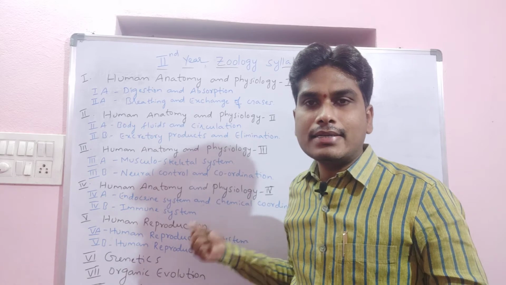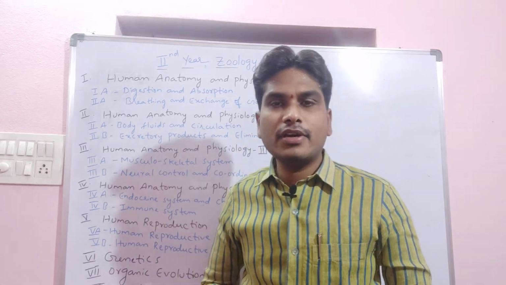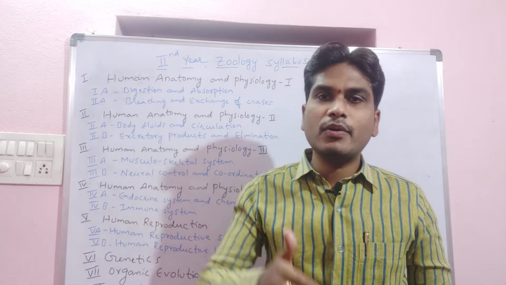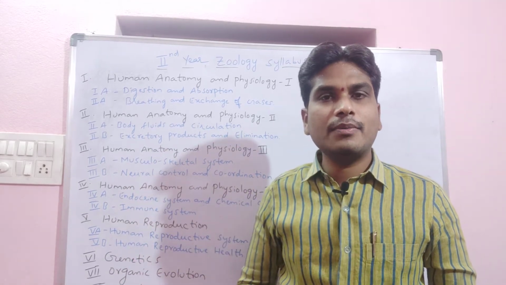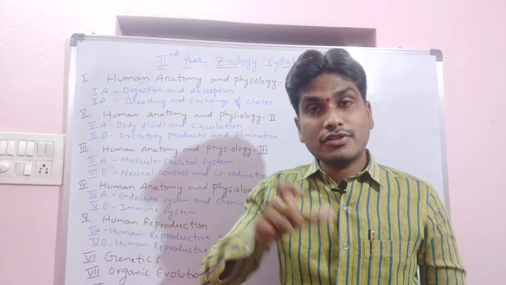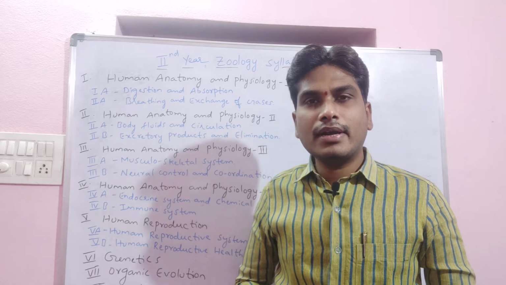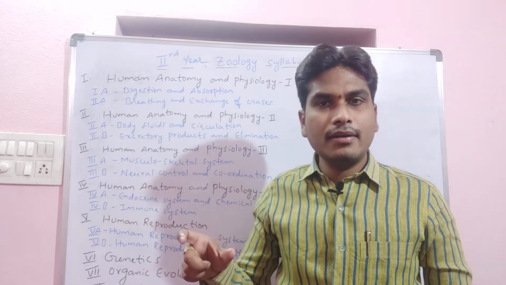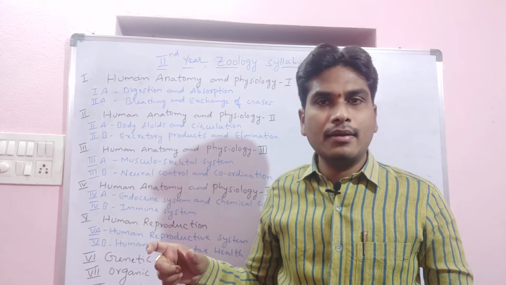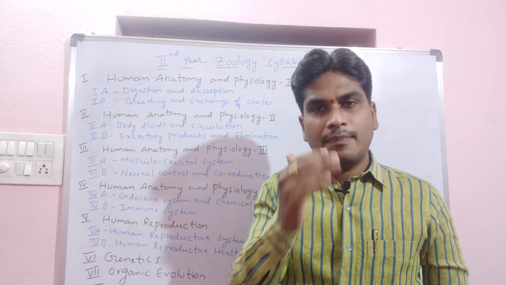Here the lesson is actually the endocrine system. In this endocrine system we are going to study the different endocrine glands and their hormones, the types of hormones, the chemical structure of the hormones, and the different endocrine glands: the pituitary gland, thyroid gland, parathyroid gland, thymus gland, pineal gland, adrenal gland, ovaries, testes, then pancreas.